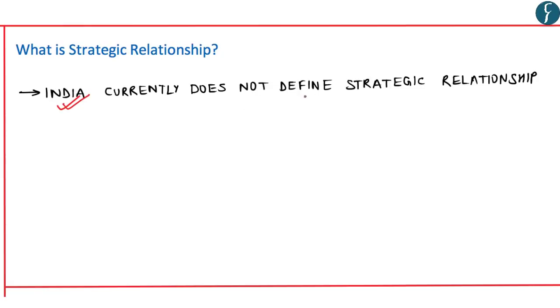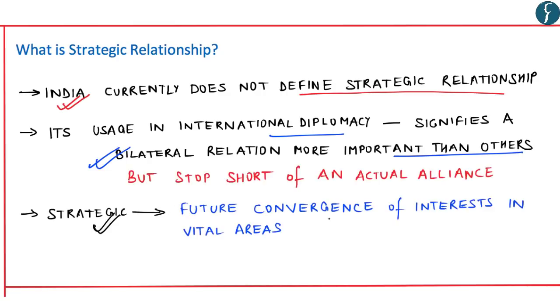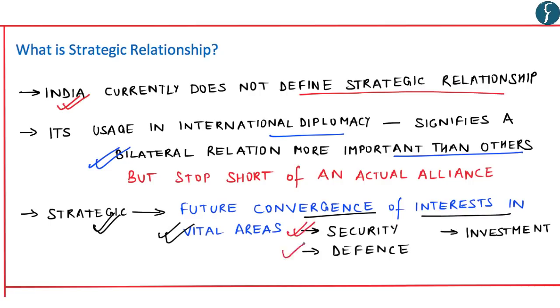So the issue is, what is so strategic in a relationship between two nations? With respect to India, as of now, India does not define strategic relationship. The usage of strategic relationship in international diplomacy signifies a bilateral relation more important than others. However, it stops short of an actual alliance. The term strategic further implies a future convergence of interest in vital areas such as security, defense, and investment. However, this particular term is now being used in a loose sense, with India having strategic relationship with over 50 countries ranging from United States to even Rwanda.